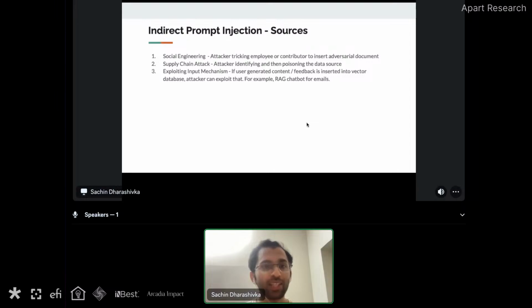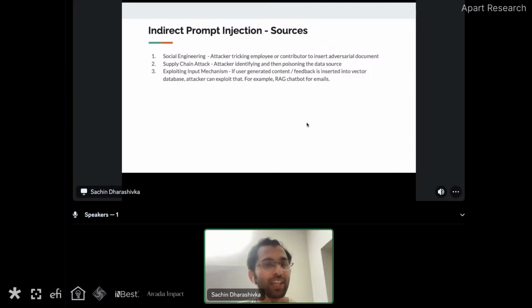Another thing which can happen is a supply chain attack. When we know that this particular company is crawling these websites, or crawling for this specific information, someone can go and poison the ground truth source, the source documents where the company is crawling things from, and then those attack documents will be part of your vector database.